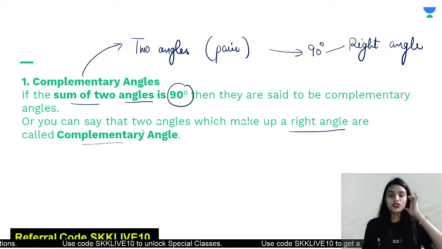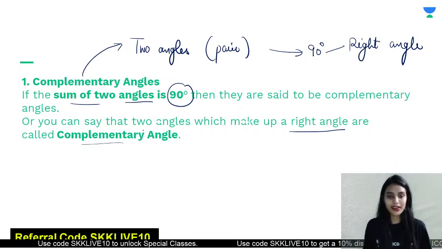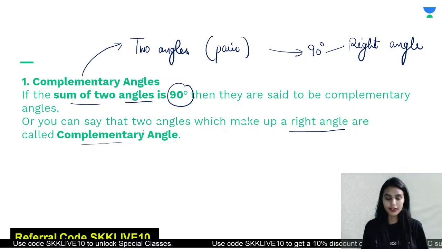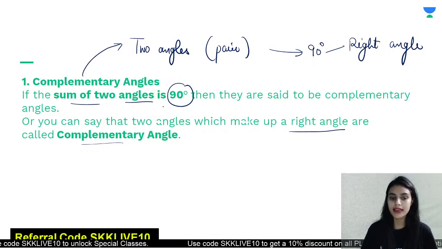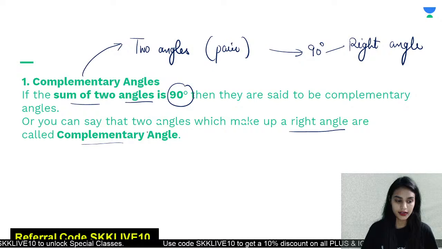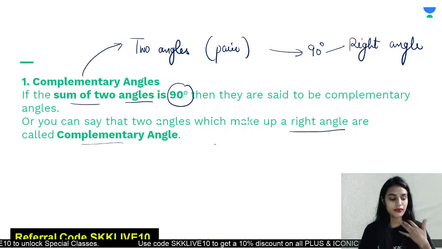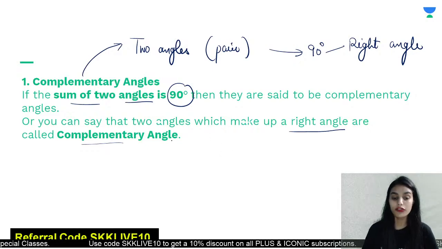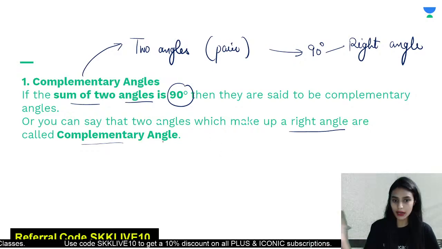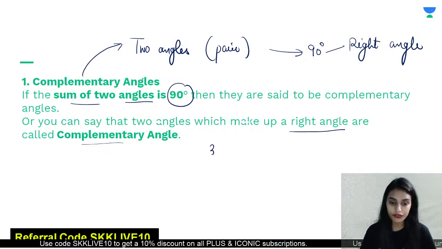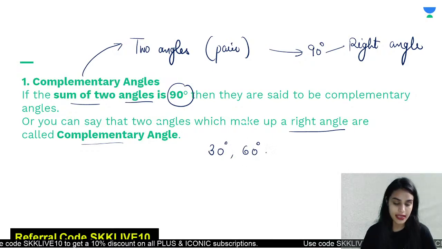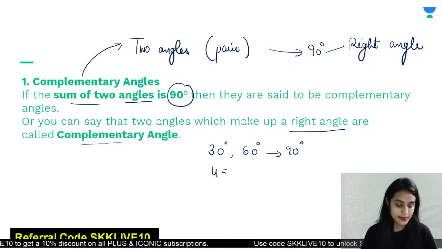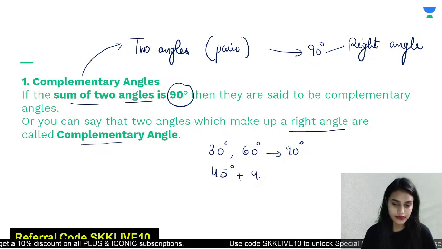Okay, great. Now just give me some examples of complementary angles quickly. Everyone is going to give one example. Okay, I'm also participating. So one of the pair of complementary is 30 degrees, 60 degrees. They will add up to 90 degrees. So we have one answer by Ankit, 45 degrees plus 45 degrees.